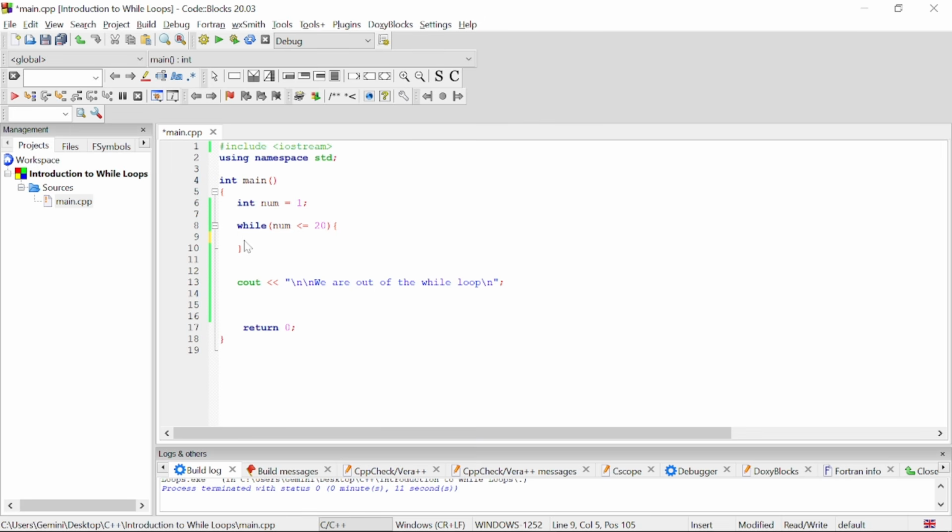And how do we know if a number is an even number? Every even number divided by 2 has to have a remainder of 0, right? And how do we check for remainders in programming or C++? We use the modulus operator, which is the percentage sign. And the variable modulus 2 should be equal to 0, right? And if it is not equal to 0, then it's probably not an even number, right? So bear in mind, in this case, we are focusing on integers or whole numbers, right? So let's dive into it.